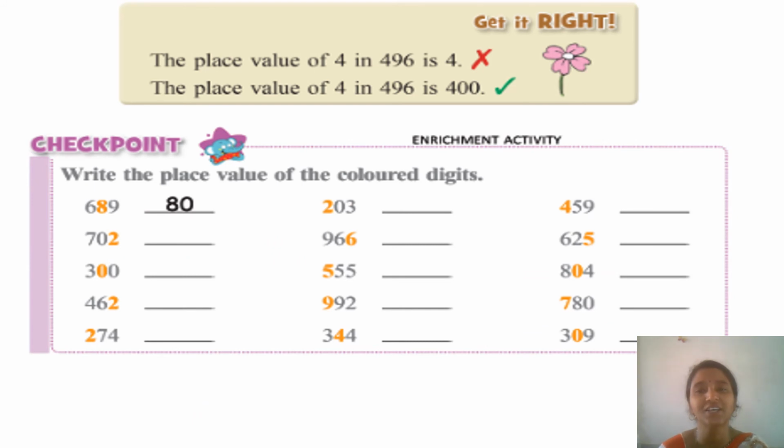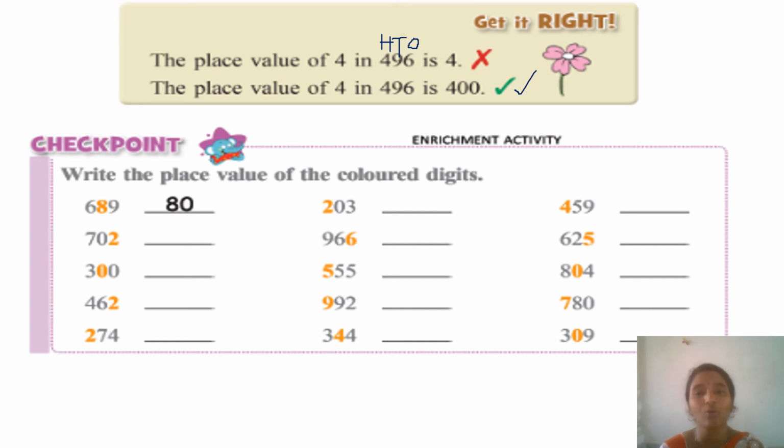Now here is a small thing to get right. The place value of 4 in 496 is 4. Is it right? No, no. Why? The 4 is under which place? Hundreds, tens or ones, right? The 4 is under the hundreds place. So the place value of 4 in 496 is 400, which is correct.